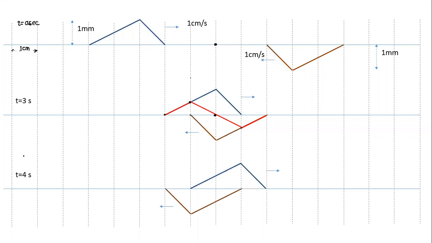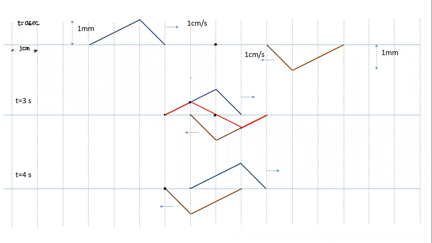Now what will happen? T is equal to 4 seconds. The blue shape, the left wave, will move 1 more centimeter towards right, and this will move 1 more centimeter towards left. What is the region of overlap? Now let's look at, see, we are concentrating on which point. We are looking at what is the displacement of this point. It will remain here only.